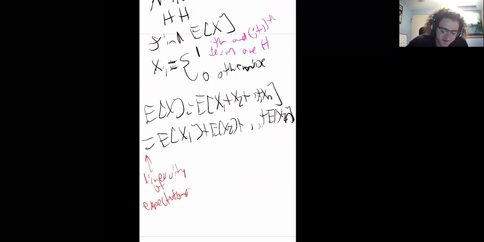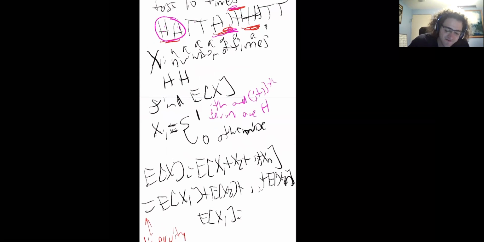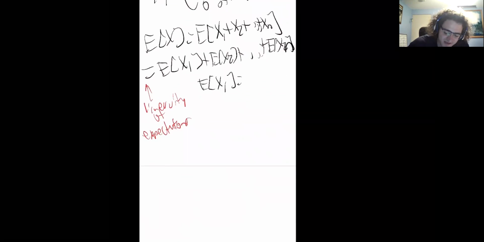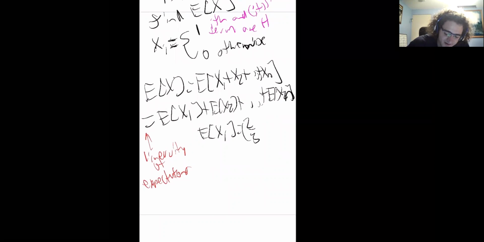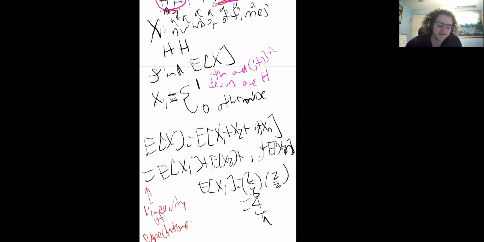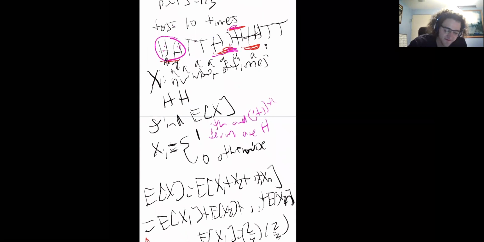Maybe it's a little hard to visualize, but what's the expected value of x1? Well, x1 means I have to get a head in the first place and a head in the second place. So I have 2 heads basically. The probability of heads was 2/3, so we have 2/3 times 2/3, so we get 4/9. And the expected value of x2 was the same thing, because I'm asking for a head here and a head there. Both have probability of 2/3 of happening.